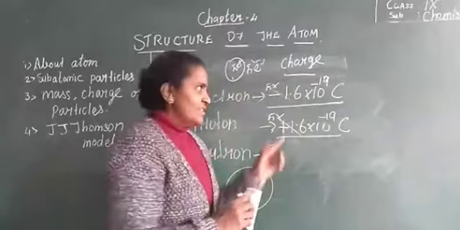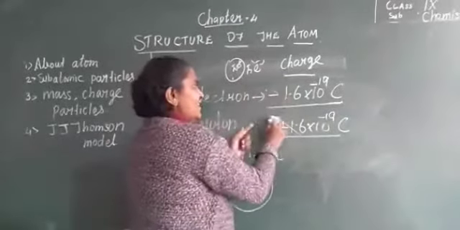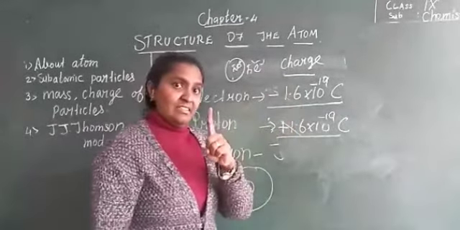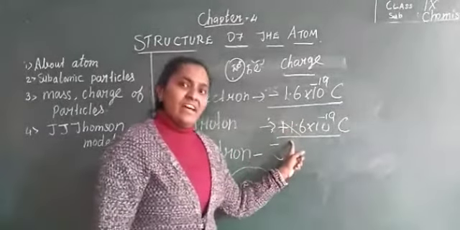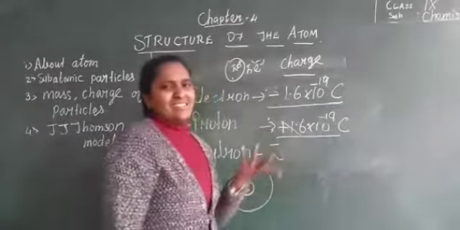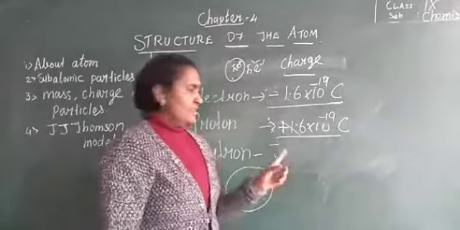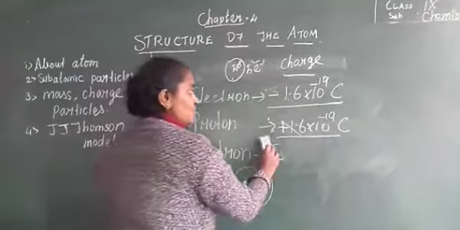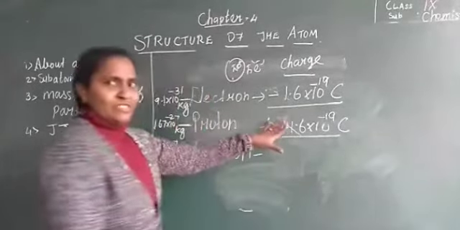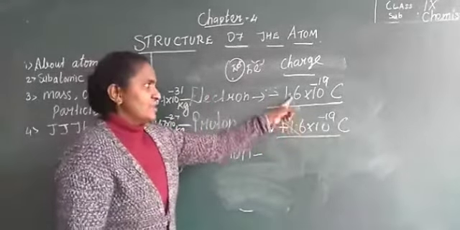Are you getting it? And what is this? This is the charge of each electron. One electron. This is the charge of a proton. This is having no charge. Who is that? Neutron has no charge. Okay. How the neutron was discovered, we will see. This much is clear, and the charge remains there.